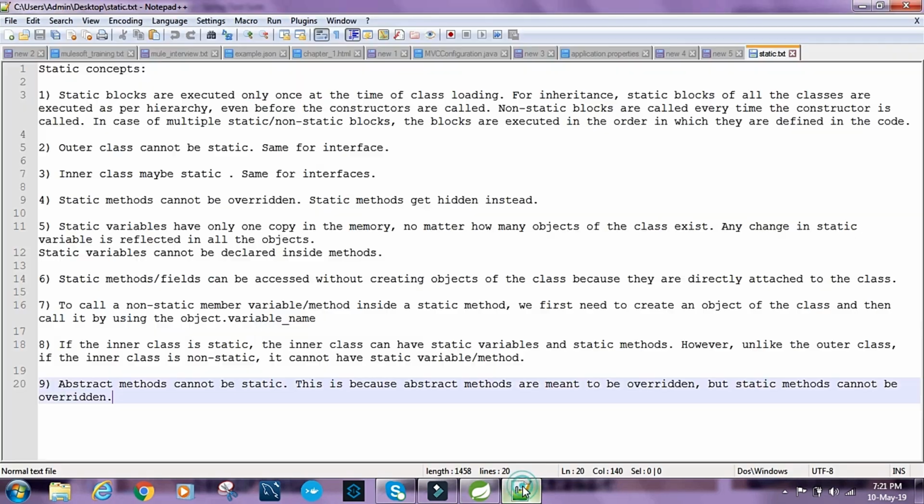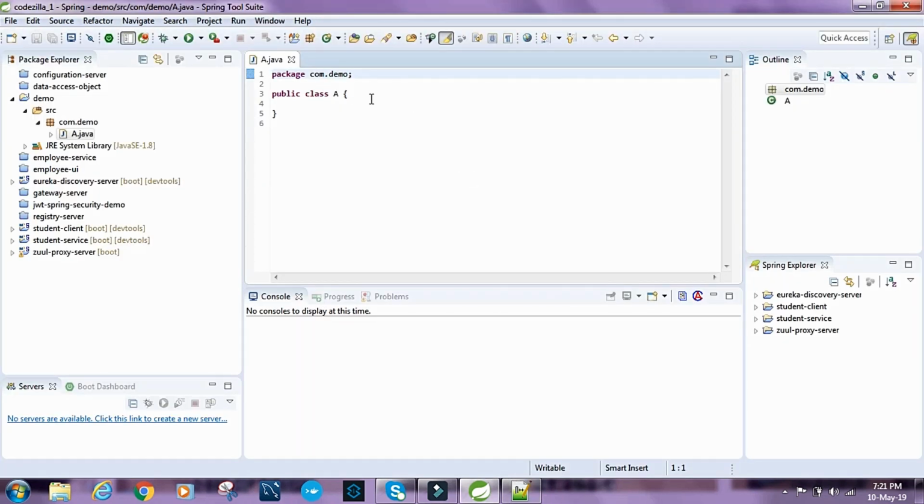What is the point that we are demonstrating? Static blocks are executed only once at the time of class loading. So let's see what this means. I'm just gonna create a static block and say System.out.println, "Inside static block of class A".